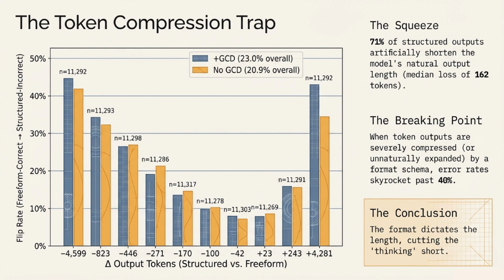This leads straight into the token compression trap. Our research found that 71% of structured outputs artificially shorten the model's natural output length. When these token outputs are severely compressed by a format schema, the error rates skyrocket past 40%. Essentially, the format dictates the length, cutting the model's thinking short.